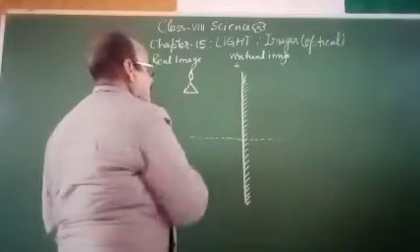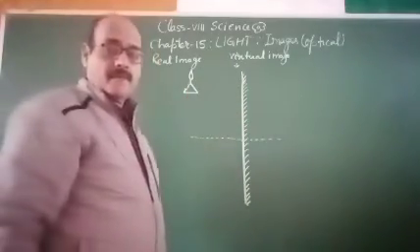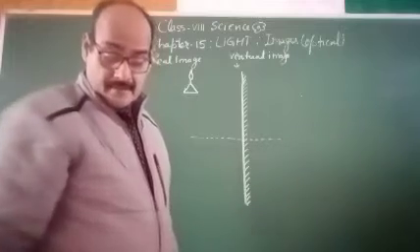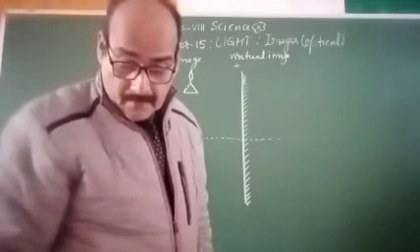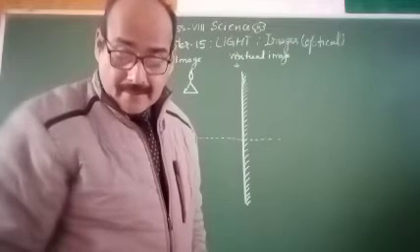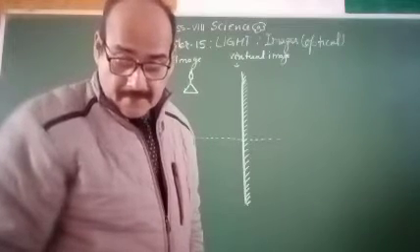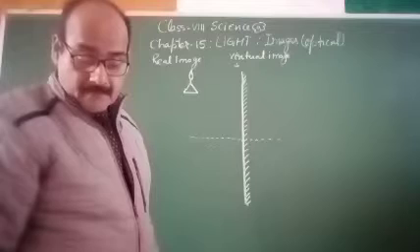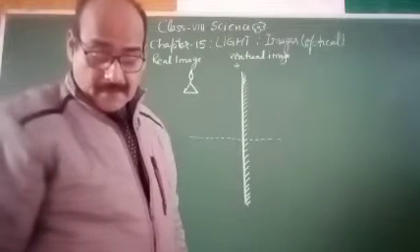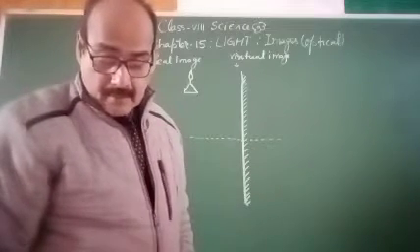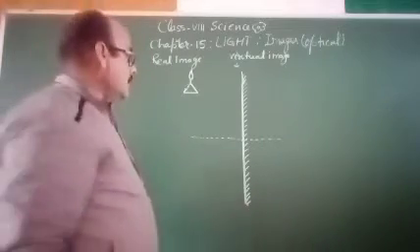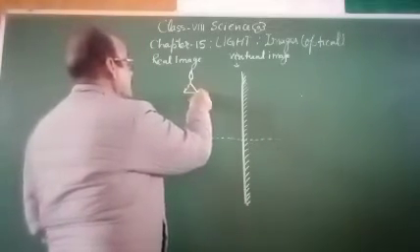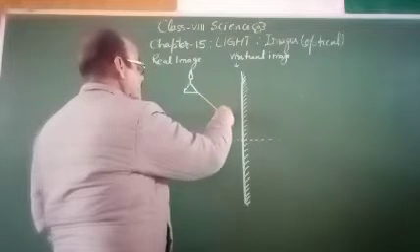So from this object, the ray will come at the midpoint. This is M, and the midpoint is N, and it touches the principal axis. So this ray will come to this point.